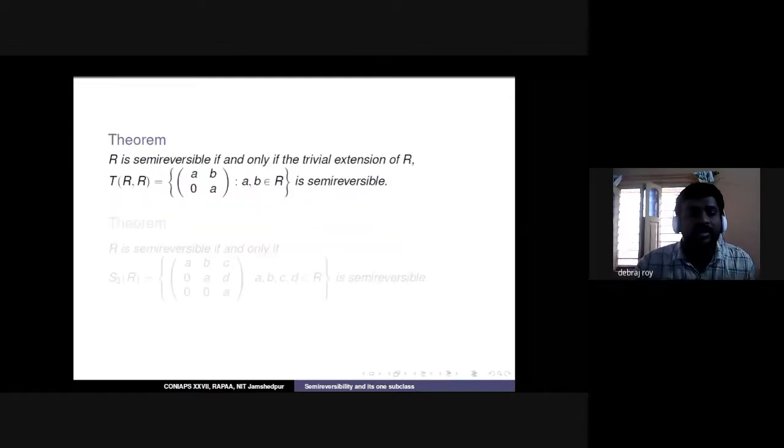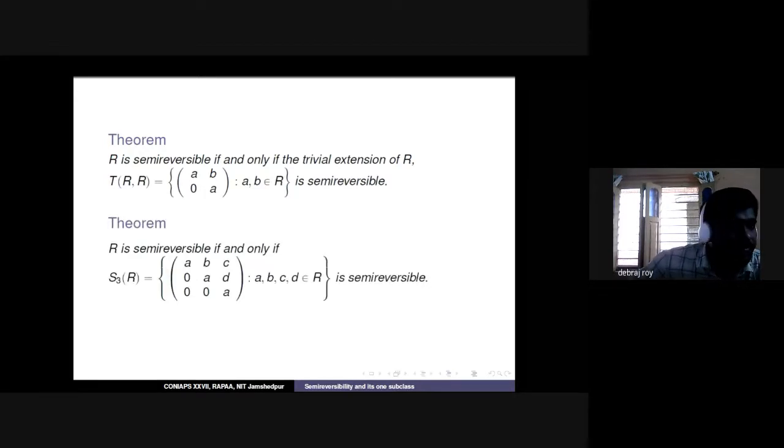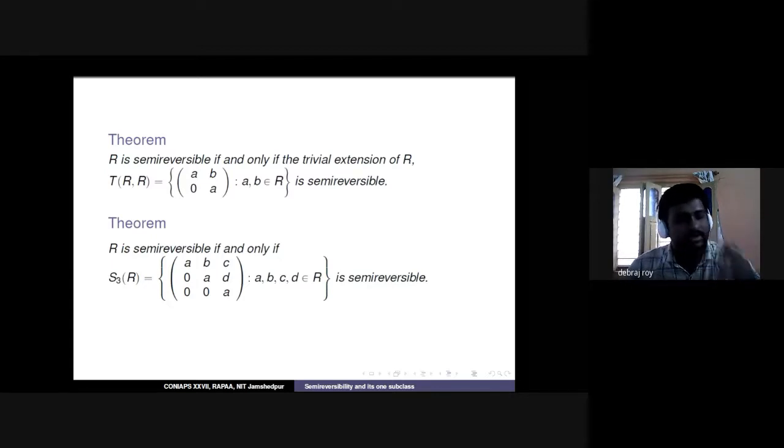Now let's get to the final result. What is the finding we have? If we have the trivial extension T(R, R), meaning all elements of this format, 2 cross 2 matrices over R such that the diagonal entries are fixed, then R is semi-reversible if and only if it is semi-reversible; this is a necessary and sufficient condition. Similarly, we got this result for S3(R), the 3 cross 3 upper triangular matrices over R such that the diagonal entries are fixed. We got the result with this format of matrices also.